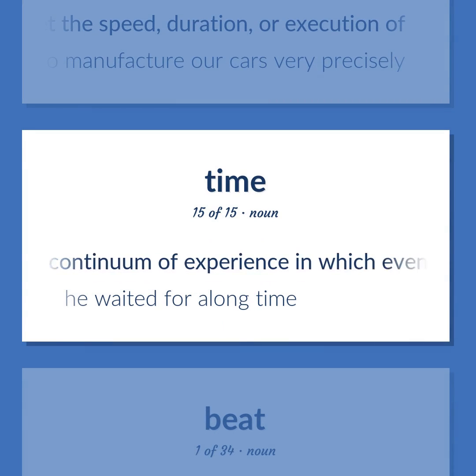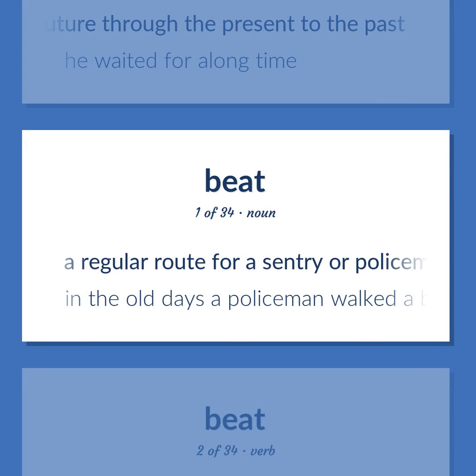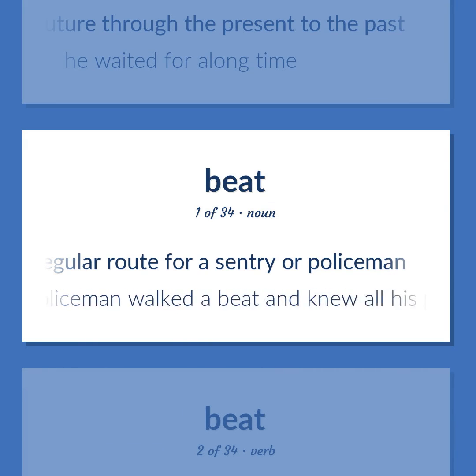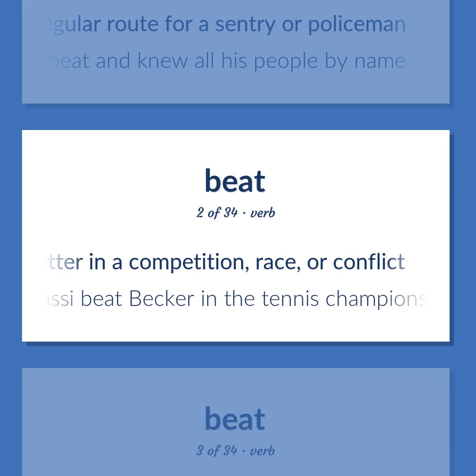The continuum of experience in which events pass from the future through the present to the past. He waited for a long time. A regular route for a sentry or policeman. In the old days a policeman walked a beat and knew all his people by name. Come out better in a competition, race, or conflict. Agassi beat Becker in the tennis championship.